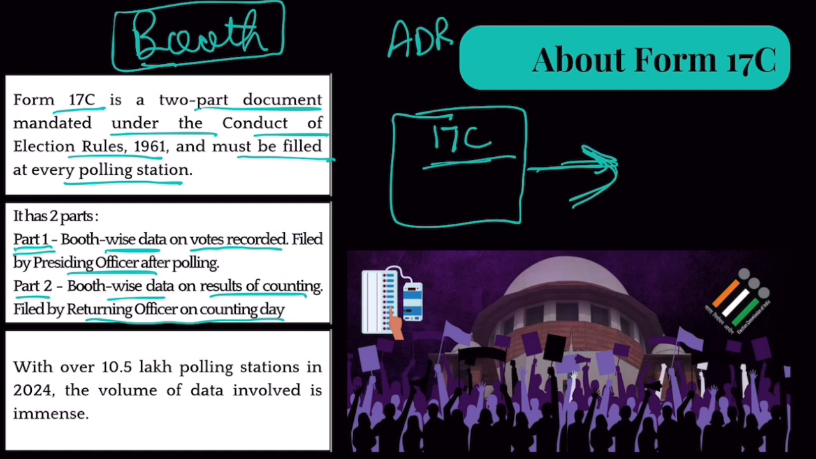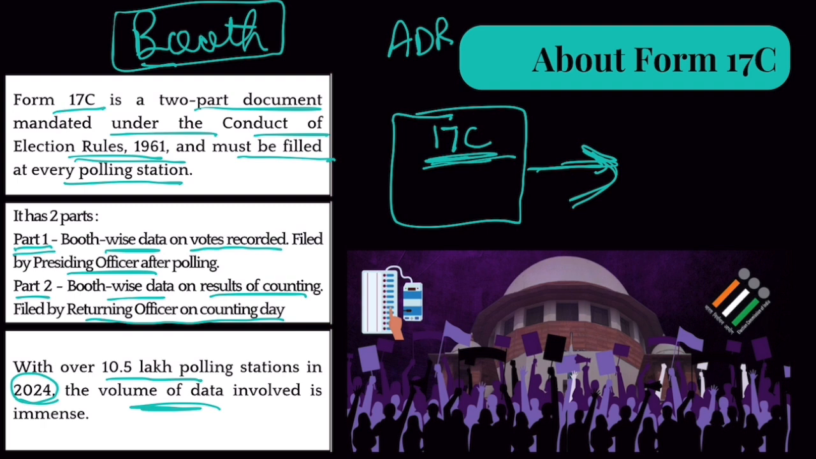The reason is, under the conduct of election rules, we are told that you have to just share these results or share these findings with the polling agents of political parties. You don't need to publish them out in the public. Okay. Plus, Election Commission says that there are over 10.5 lakh polling stations in the previous elections. The data in all these forms is humongous. We can't release all of that on our website. Okay. So it's a big challenge. Nonetheless,